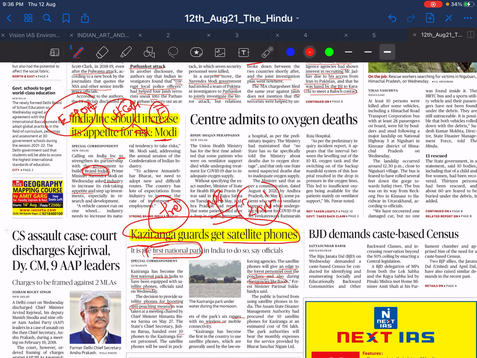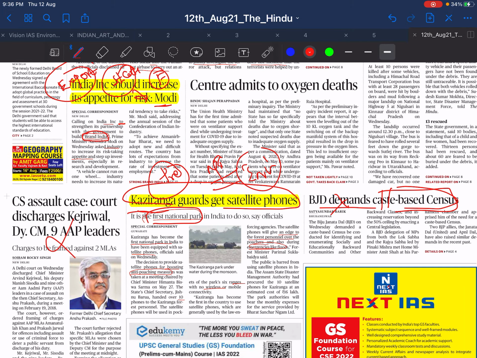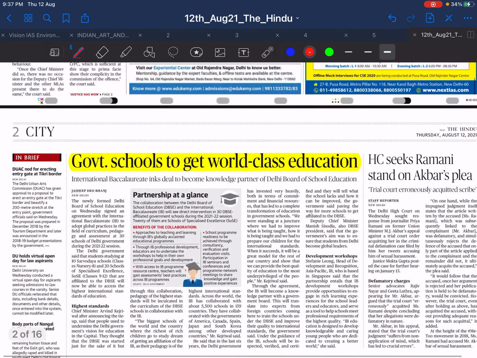And other news, like BJD demands caste-based census. Yes, it's important, but you should know what is meant by a caste-based census. But this is mainly political news. Then this is also political news, not necessary from your prelims perspective. And this is city news, remember, local news. So they can be used as a case study or example.